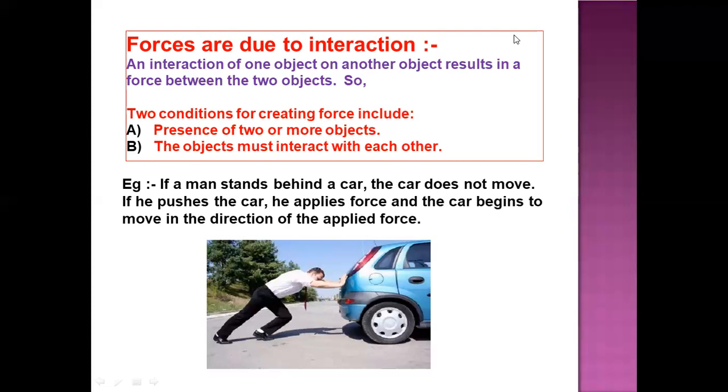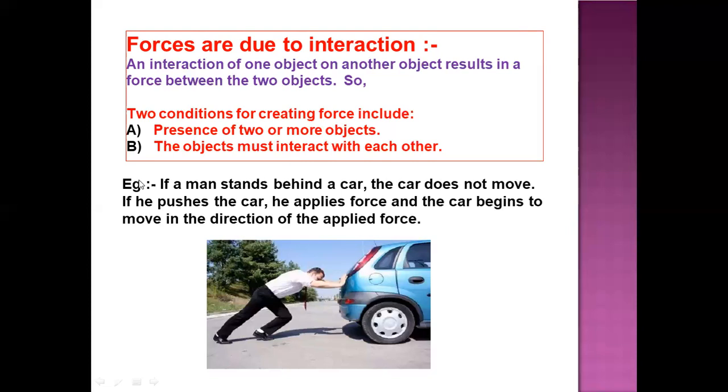Similarly, electrostatic force. Suppose we have rubbed the comb on our hair and we try to pull the bits of paper, then the paper is attracted towards the comb or a scale or a ruler. Again, here also the bits of paper and the ruler surface are not in contact with each other, but still the bits of paper are pulled towards the ruler, which is rubbed on our hair. So that is an example of electrostatic force. This is again a non-contact force, wherein the two objects are not in direct contact with each other. So the objects must interact with each other either directly or indirectly.